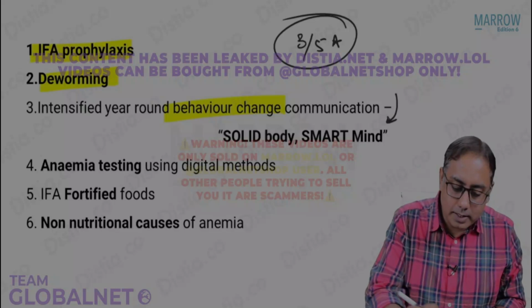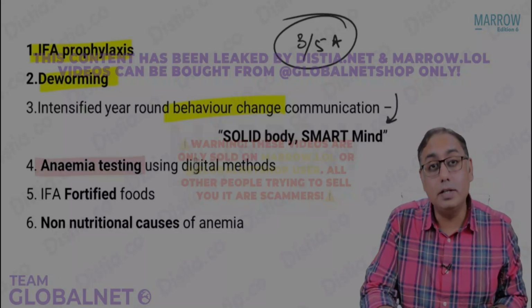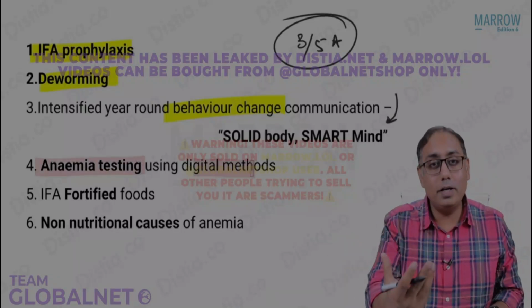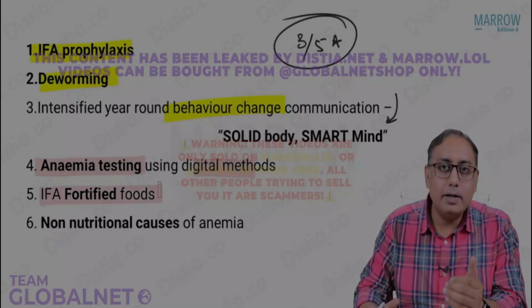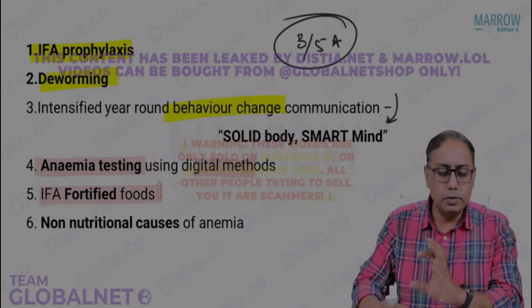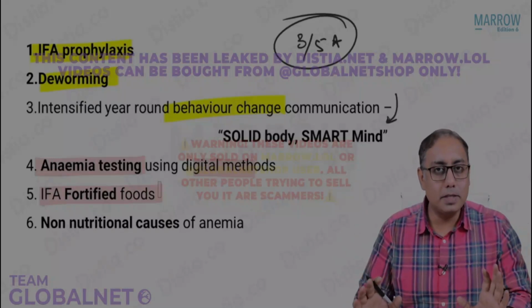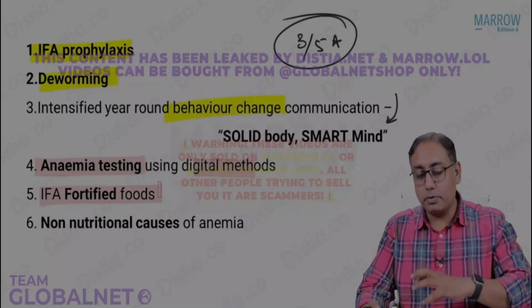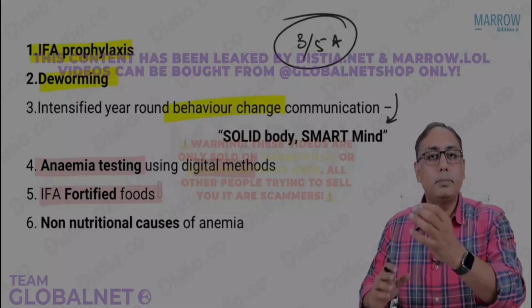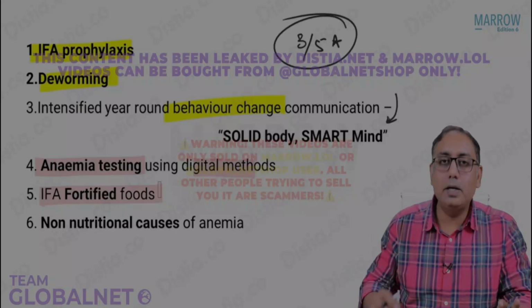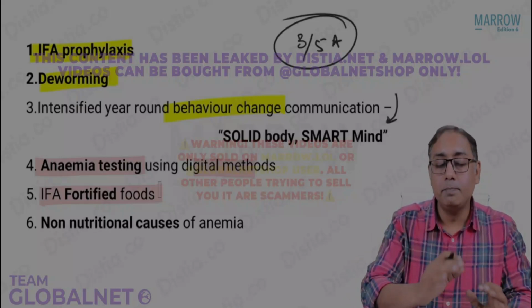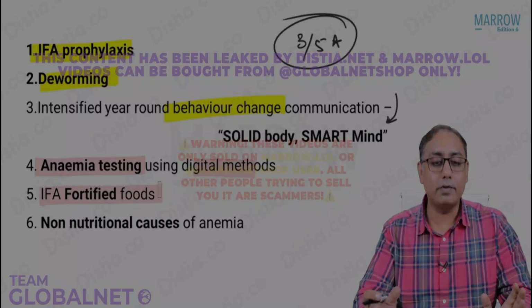Next is anemia testing. We also want anemia testing using the digital method. That is a new innovative approach. Then you want iron fortified foods. Iron and folic acid, both fortified foods in all the health programs in India. It could be the midday meal scheme, it could be the Poshan scheme, it could be the Poshan Shakti Nirman scheme, whatever scheme we are talking of. We want that the government given foods, even in the Anganwadis, they should be iron folic acid fortified.